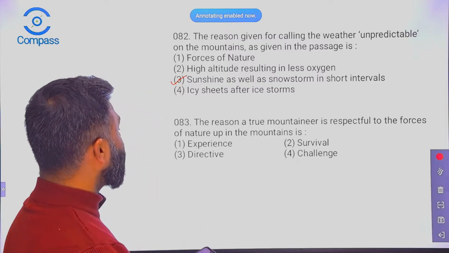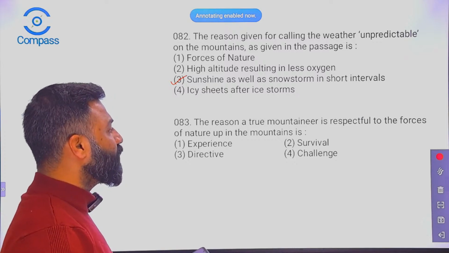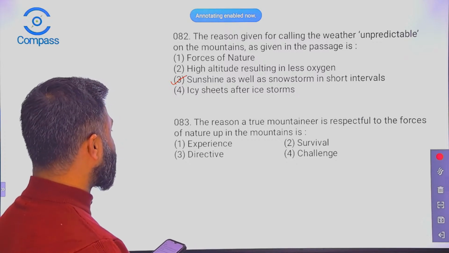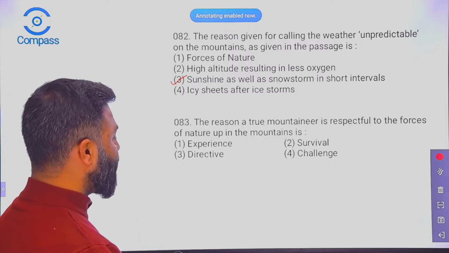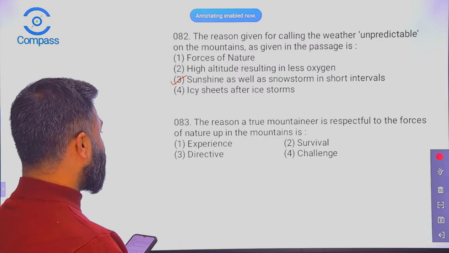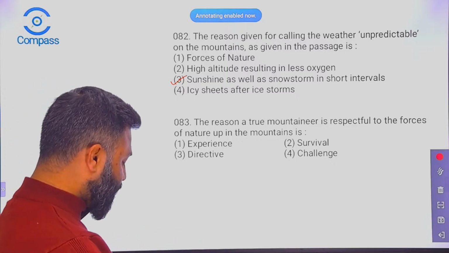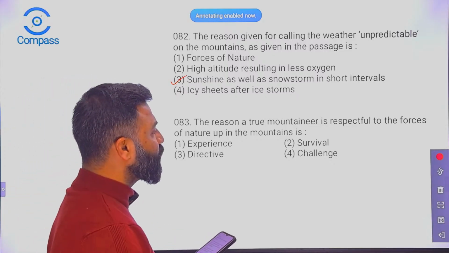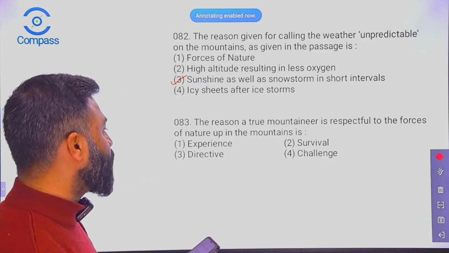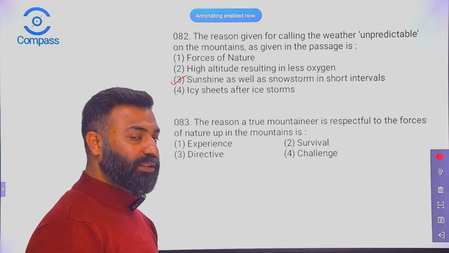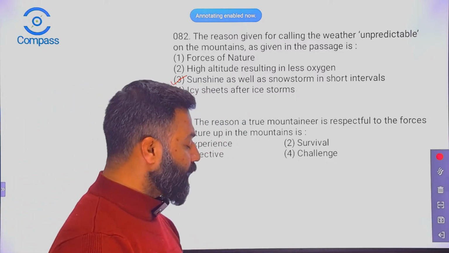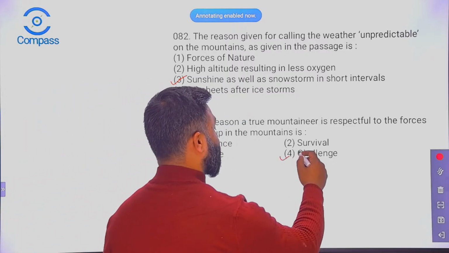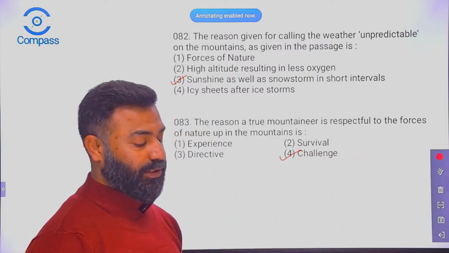Question number 83. The reason a true mountaineer is respectful to the forces of nature up in the mountains is: first, experience; second, survival; third, directive; or fourth, challenge. Come on, what do you think? Comment in the comment section. So the correct option is challenge. That's the right answer. Very nice.